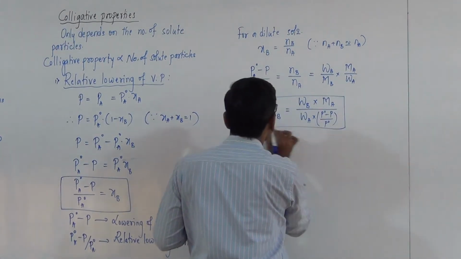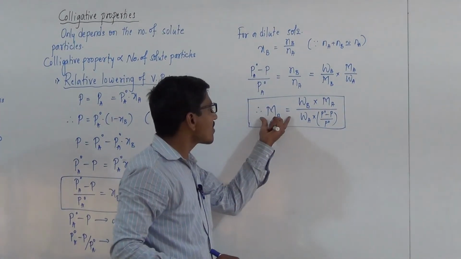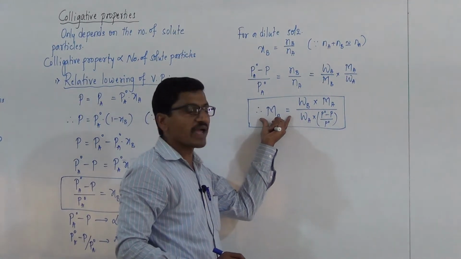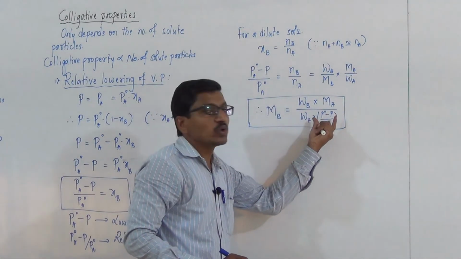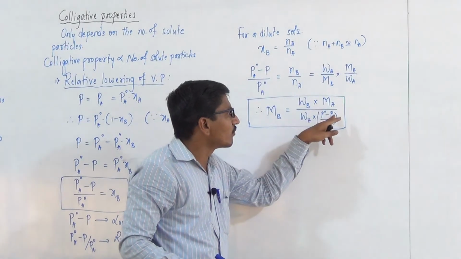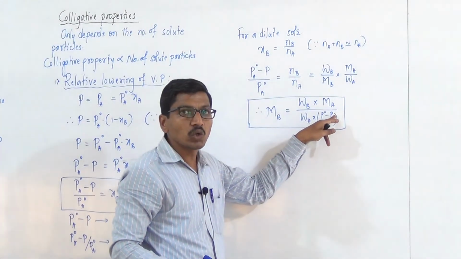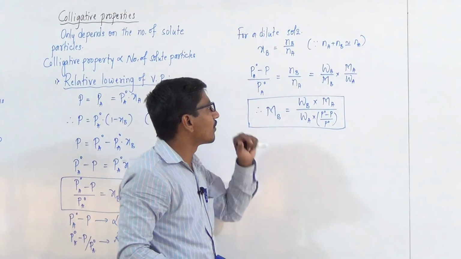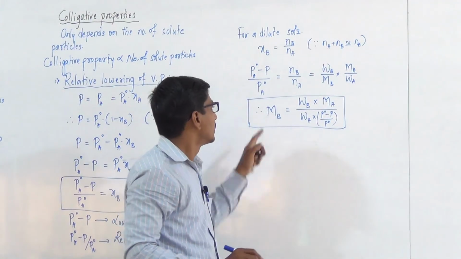This relation is used to determine the molar mass of non-volatile solute by using relative lowering of vapor pressure, that is, if the vapor pressure of pure component and vapor pressure of solutions are known, then we can determine the molar mass of the solute.